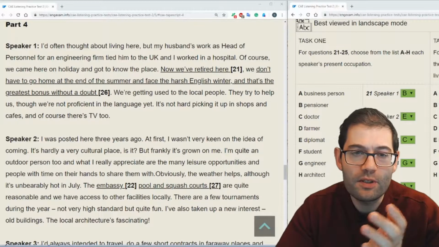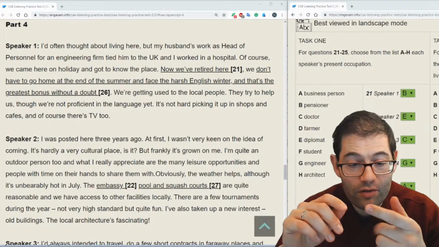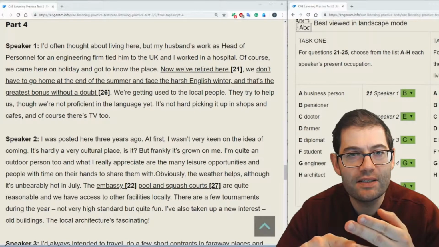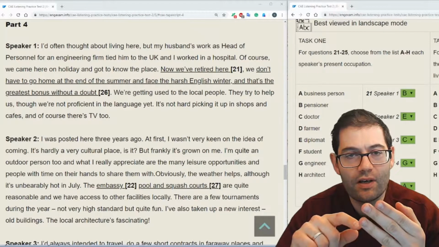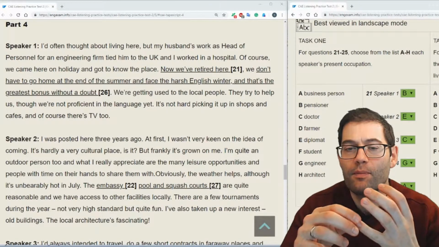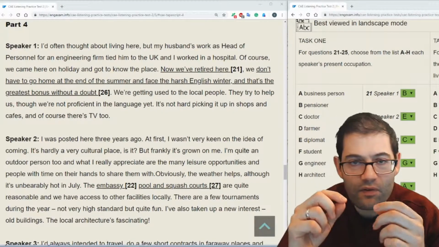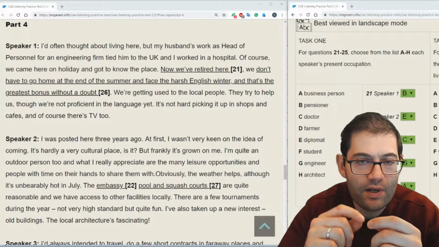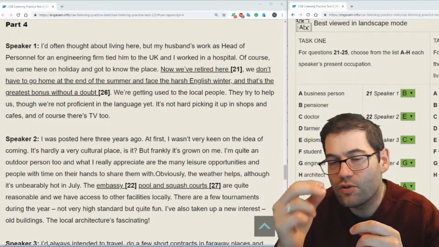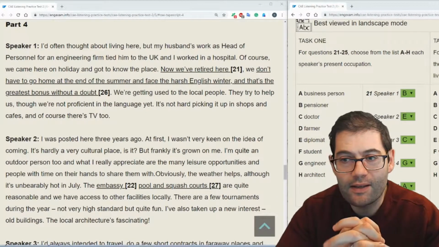Okay, part 4, multiple matching question. Quite a tricky question. You've got to catch not only linking vocabulary and linking context, but you've got to make decisions as well as regards what the main issues and main topics are. Because for each speaker, you're going to hear a number of different things which could relate to a number of different answers. But you're going to ask yourself the question, what is the main issue that's being talked about? And if you get that correct, you're going to get the correct answer.